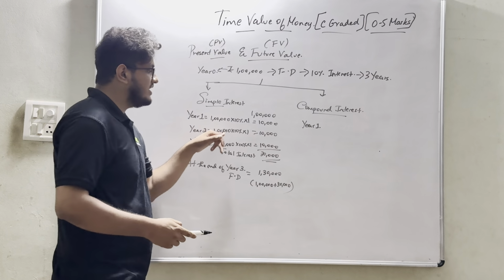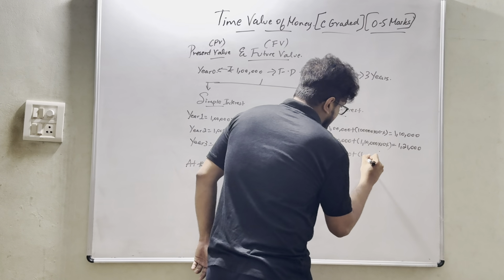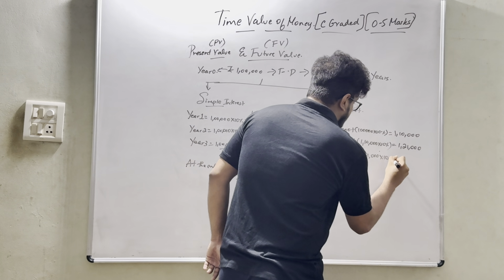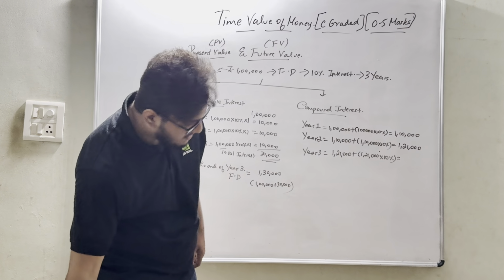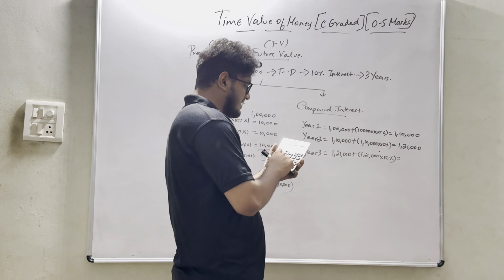So year 1, 1 lakh. On that, I will be getting 10% interest. Yes, so total value would amount to 1 lakh 10,000. Agree? At the end of year 2, I will be having 1 lakh 10,000. On that, I will be getting 10% interest. So 1 lakh 10,000 plus 11,000, which would amount to 1 lakh 21,000. At the end of year 3, I will be having 1 lakh 21,000, add 10% of 1 lakh 21,000.